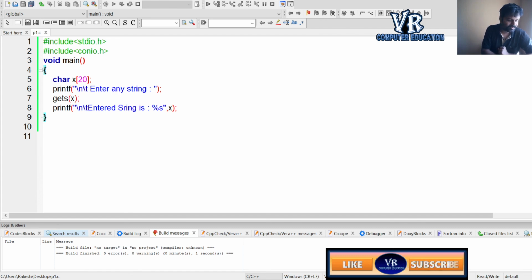So these are all the unformatted input functions. Next, in the next class, we'll see formatted output functions. Thank you.